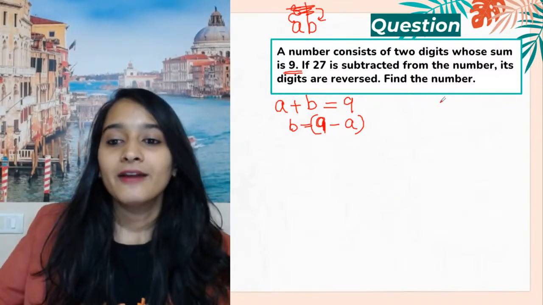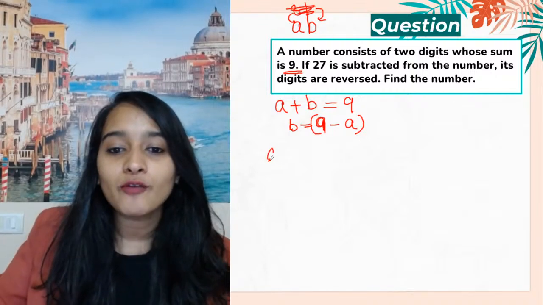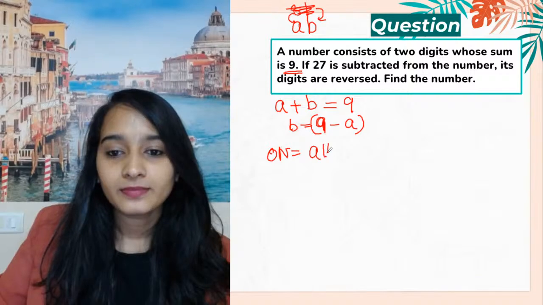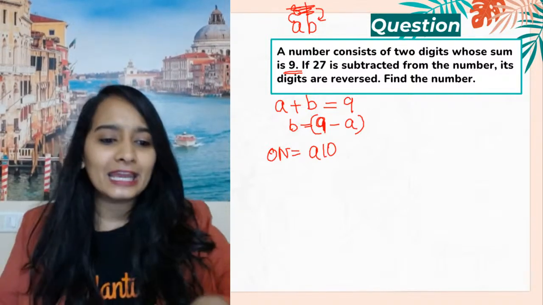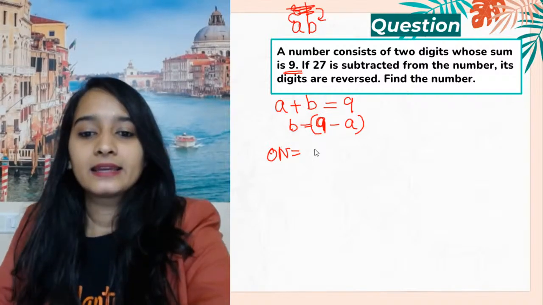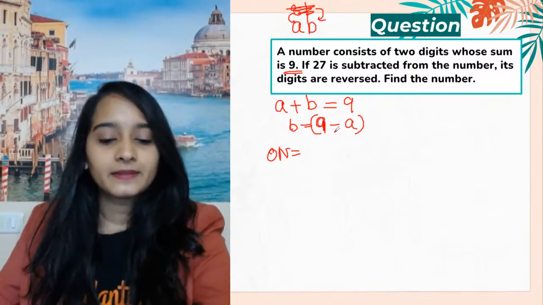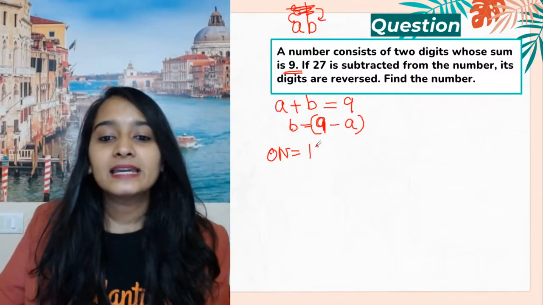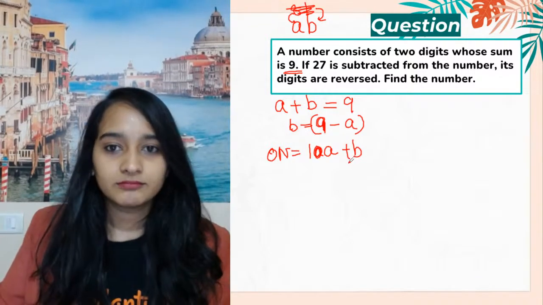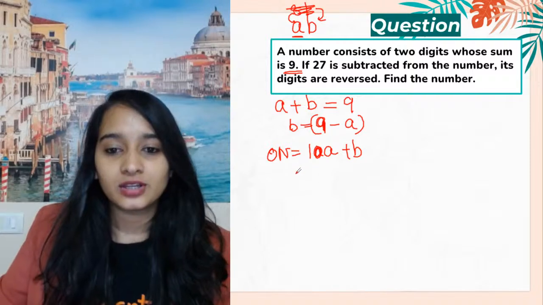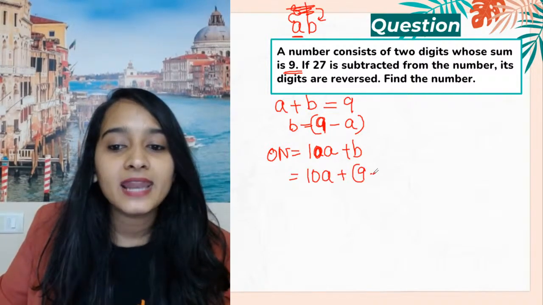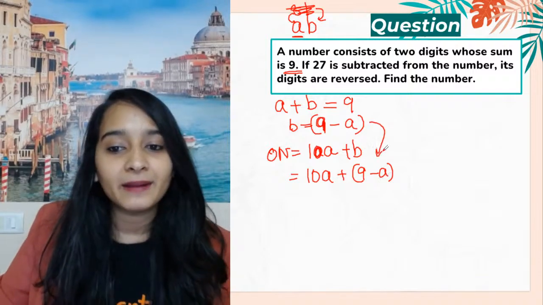So the original number can be written as 10A plus B, because A is in the tens position. Now I will write it as 10A plus B. What was the value of B? 9 minus A. We are taking it from here.